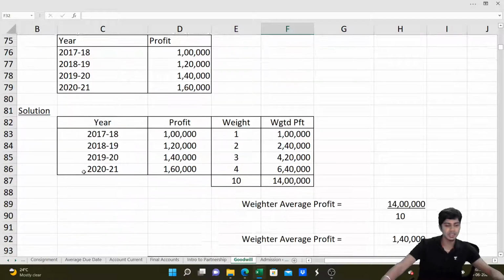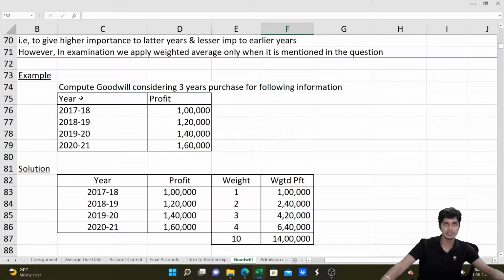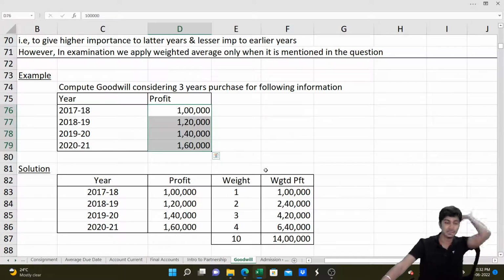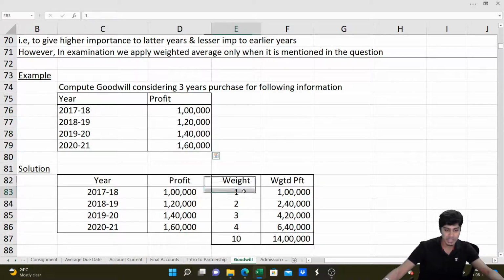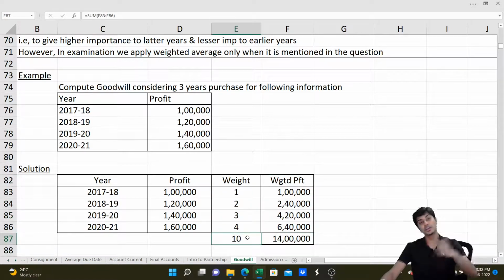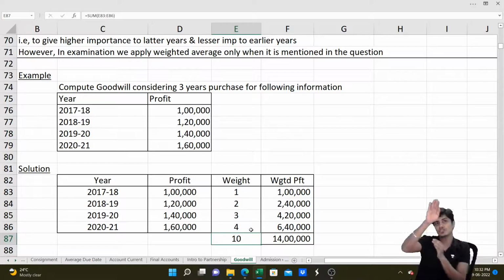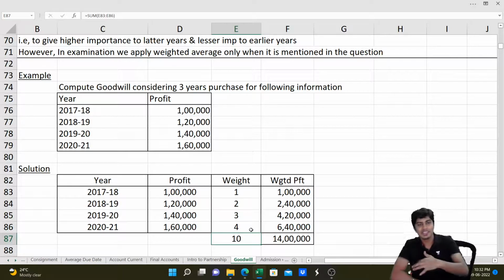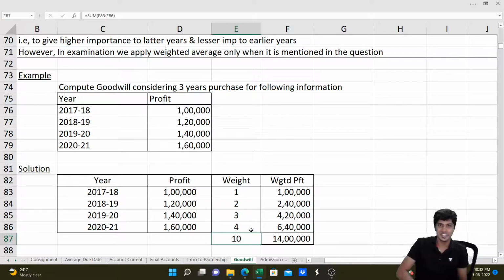Weighted average method, we add weights. Now usually under simple average method we take 1 lakh plus 1 lakh 20 plus 1 lakh 40 plus 1 lakh 60 divided by 4. Under weighted average method, we add weights 1, 2, 3, 4. Multiply with weights, 14 lakh divided by 10. Weighted profit divided by total weights. That's how we arrive at weighted average profit. So this will give importance to the trend which the profit is following. If the profits are consistently increasing every year or decreasing every year, such trend will be adjusted under weighted average profit method. That's weighted average profit.